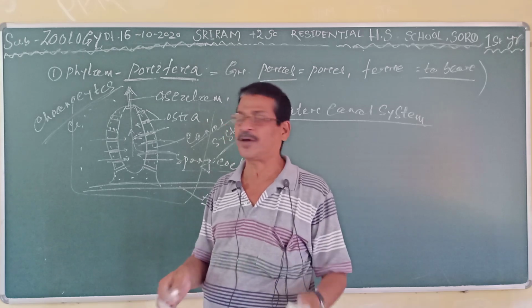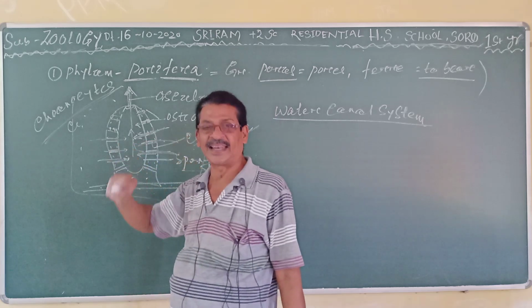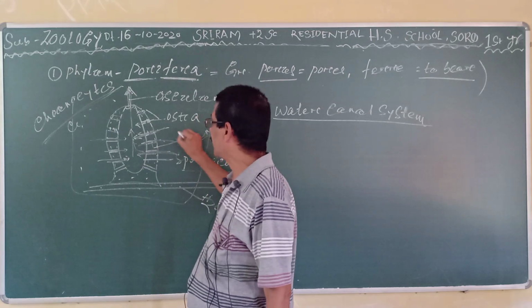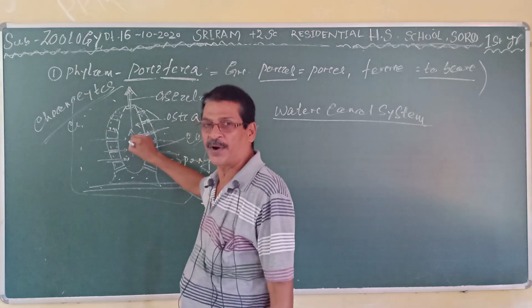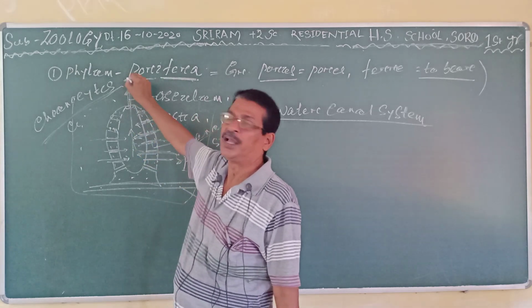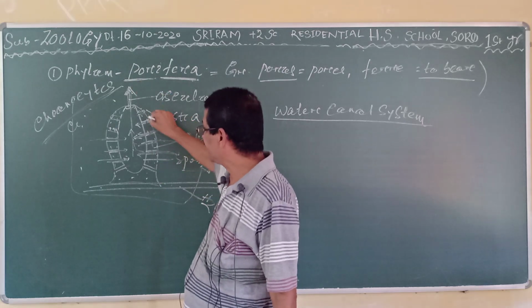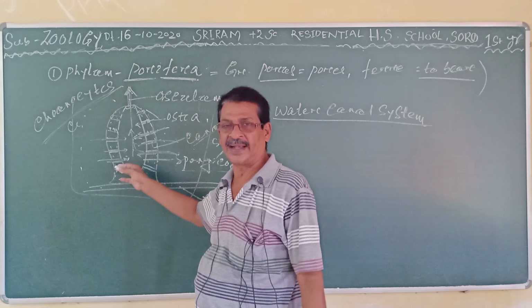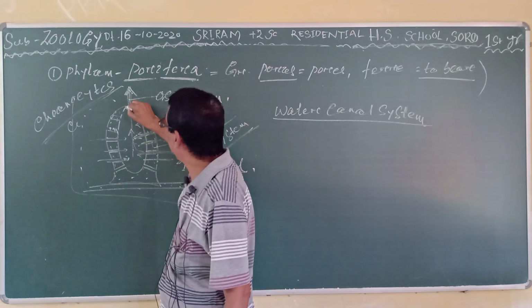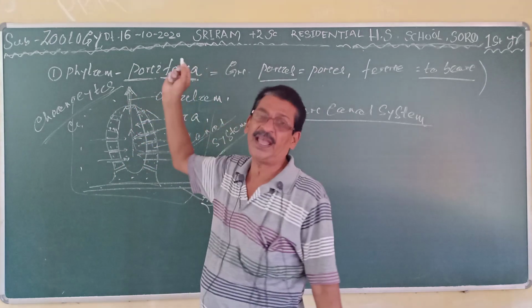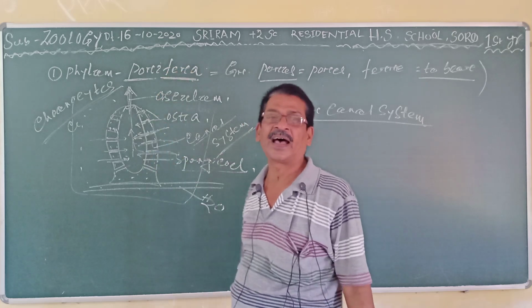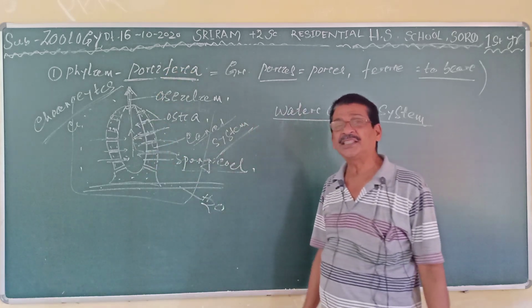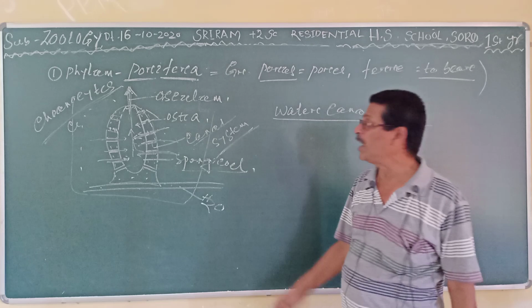It drives the water, so a water current is created, and the water from the outside enters into the body through the numerous pores. That is a large number of pores. The water enters through these, and through only a single pore the water comes to the outside. This water canal system is present mostly in the body.